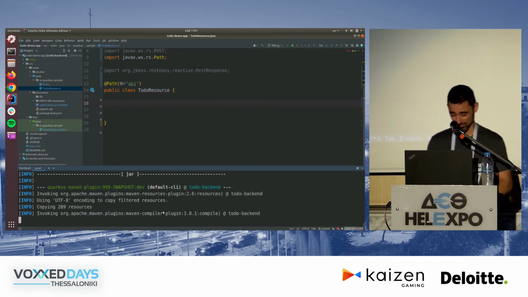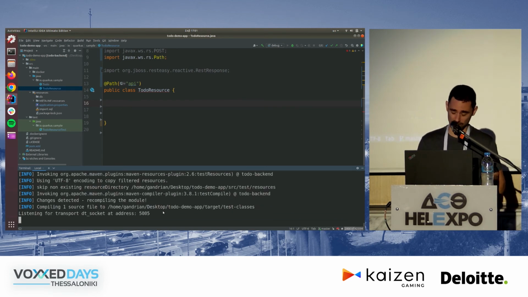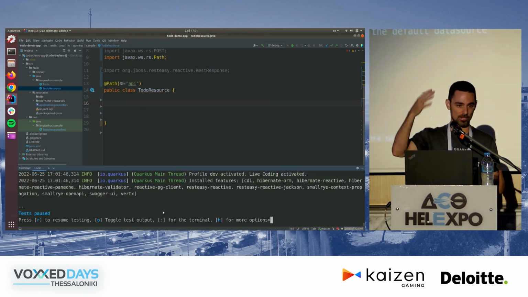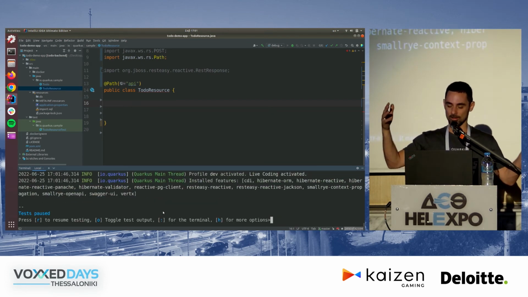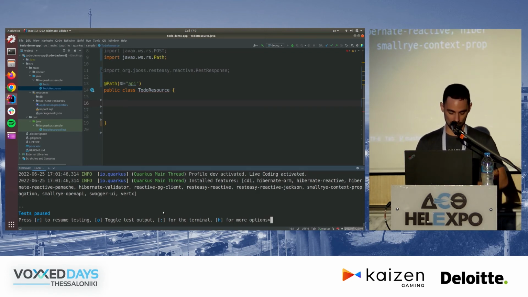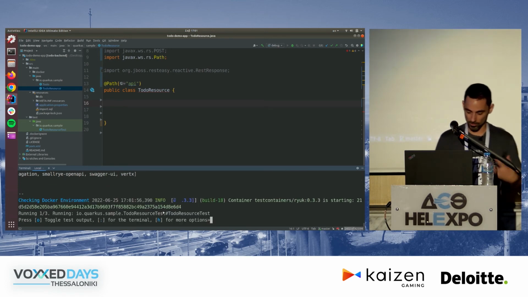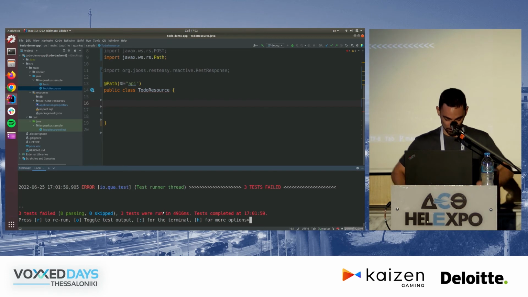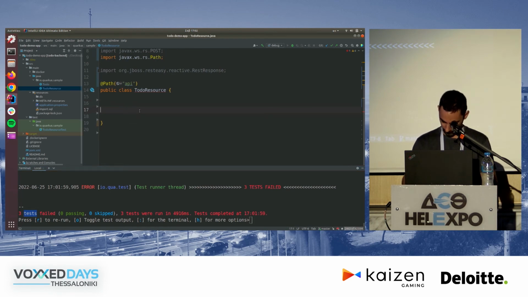Obviously, all tests should fail since I haven't implemented anything. And the database is obviously starting up again because I haven't configured anything. It works out of the box with Hibernate Reactive as well. Let's resume testing. So I should execute the tests I wrote before. Hopefully none of them will pass. That's what I'm expecting at this point because I haven't implemented anything. And yes, they all failed. 3 tests failed, right? So now in the very few minutes we have left, let's try to implement this.